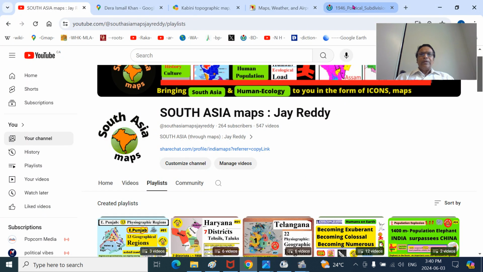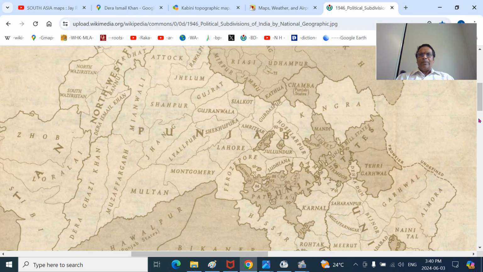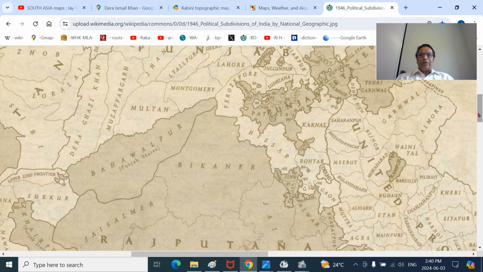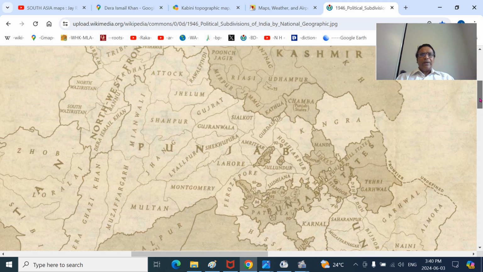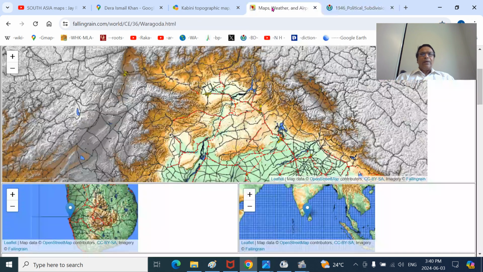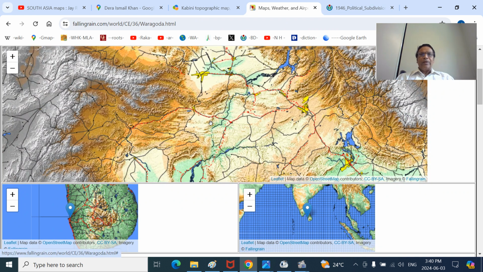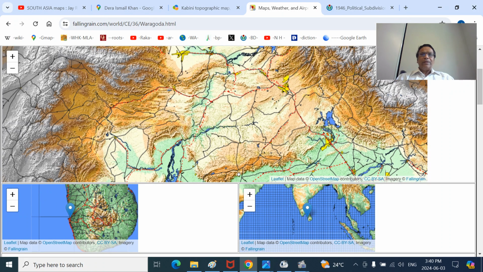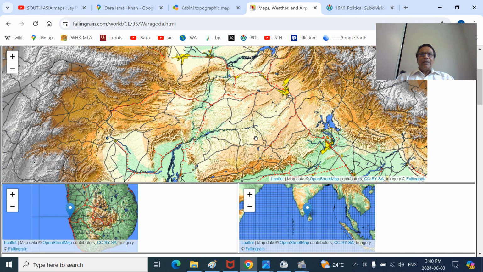This is the map of British Punjab here. Some of the districts. British Punjab province survived around about 100 years from Gurgaon area to this Attock Rawalpindi area. And here we'll show you some more regions. This is the Mianwali Basin here. This is the Salt Range, Potwar Plateau.